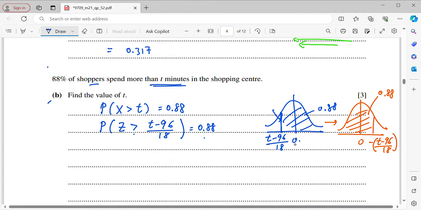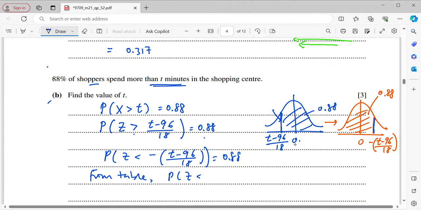So obviously, I can get this value from the table. So P(Z less than negative of (T minus 96) over 18) will be 0.88. Then I will write from the table, P(Z less than 1.175) will be 0.88.